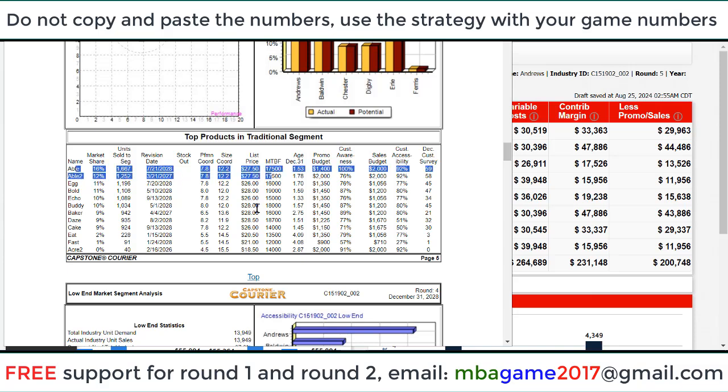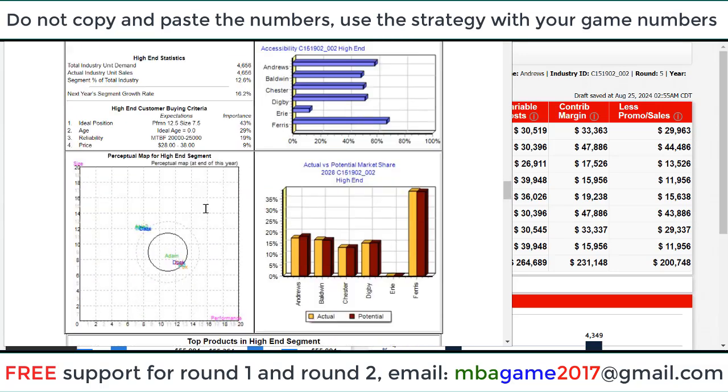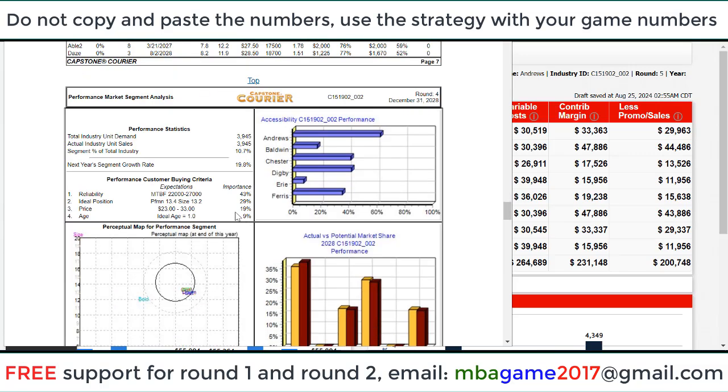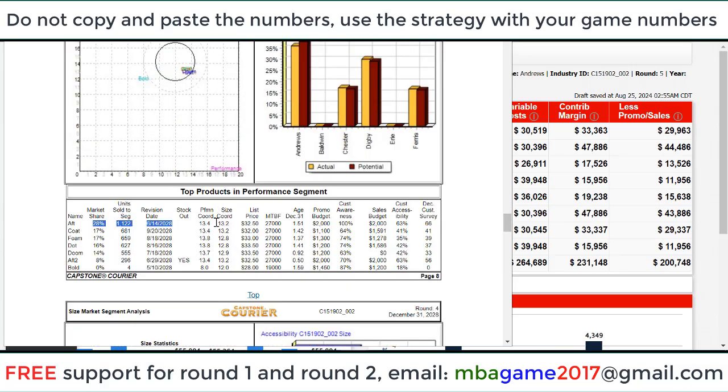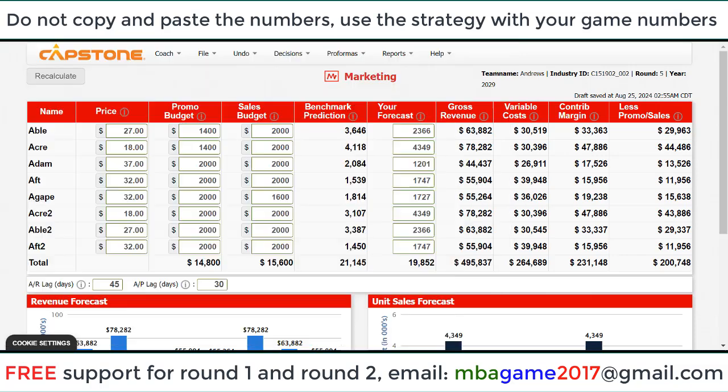So again, you don't have to set the lowest price, set the most optimal price to gain the top sale and top profit in X segment. You check the low end here, you have see that we have the top product here, top sale and top profit. And for the high end, we can improve a little bit. Last round we get stock out, we can increase that. For the performance here, we have the top sale and top market share 28%, and for the size we also lead the market, right? So again, we set the most optimal price.